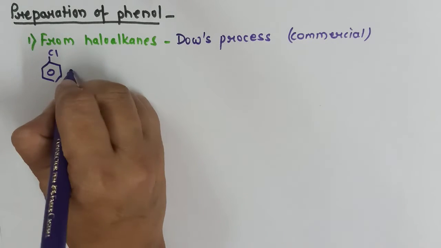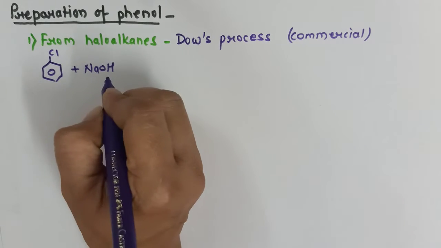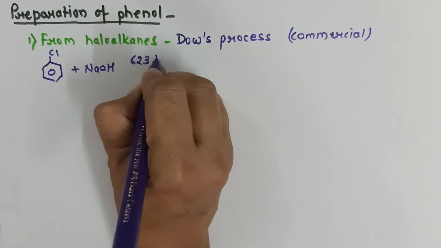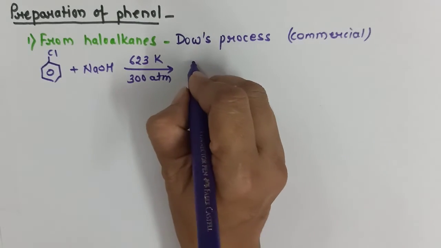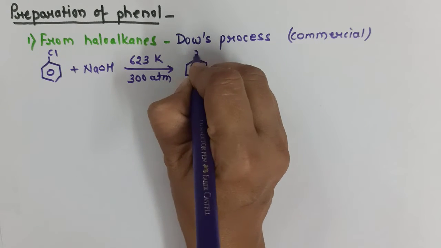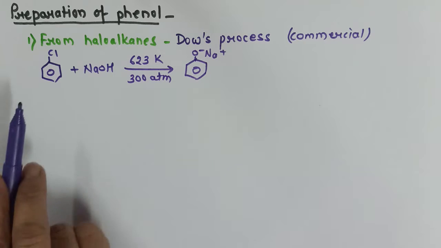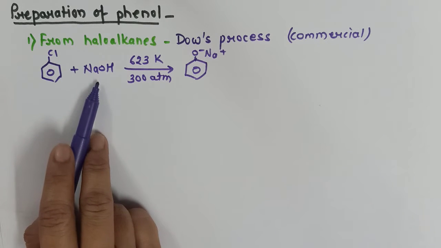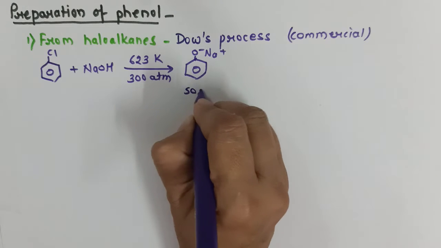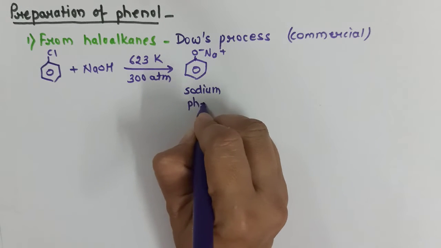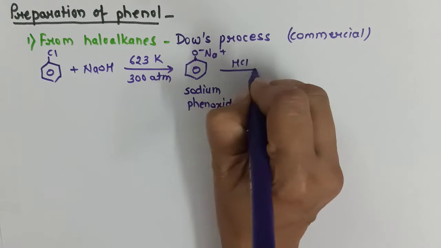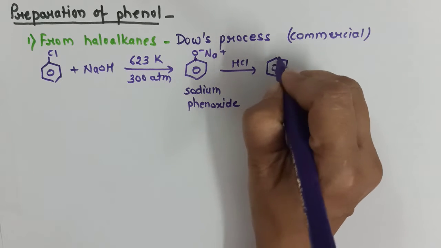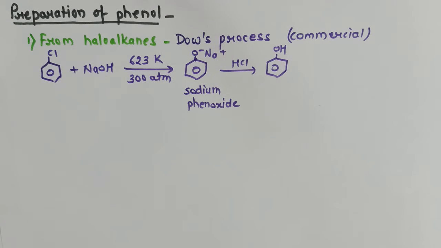Haloarenes such as chlorobenzene, when treated with sodium hydroxide at 623 Kelvin and 300 atmospheric pressure, first of all give sodium phenoxide. Generally, whenever we treat any benzene compound with sodium hydroxide, we always get sodium phenoxide. Its further hydrolysis will give us phenol. So this is what we have already studied in our previous topic also.